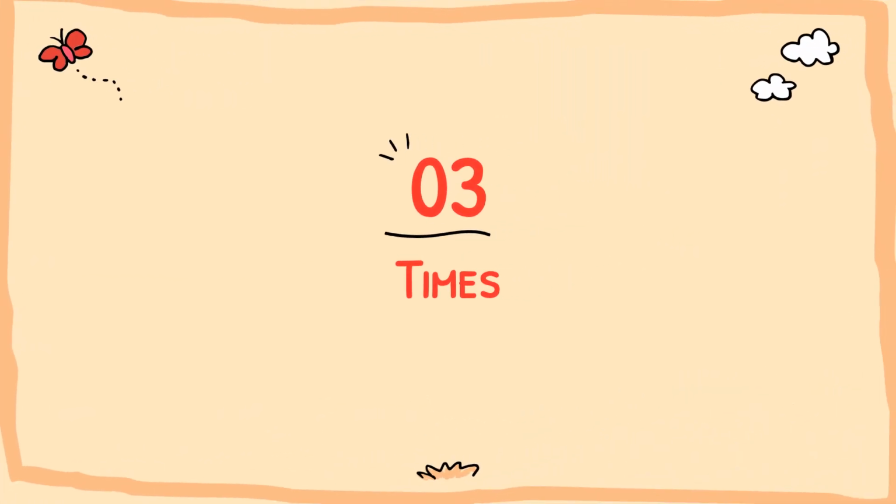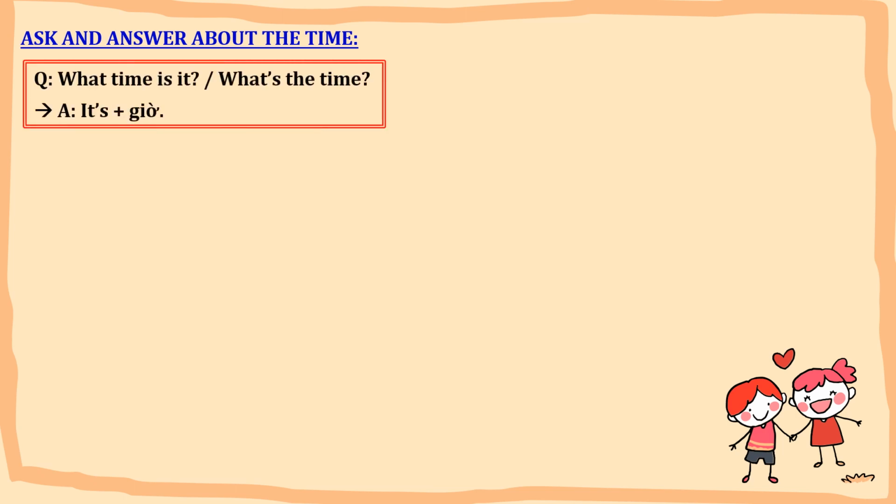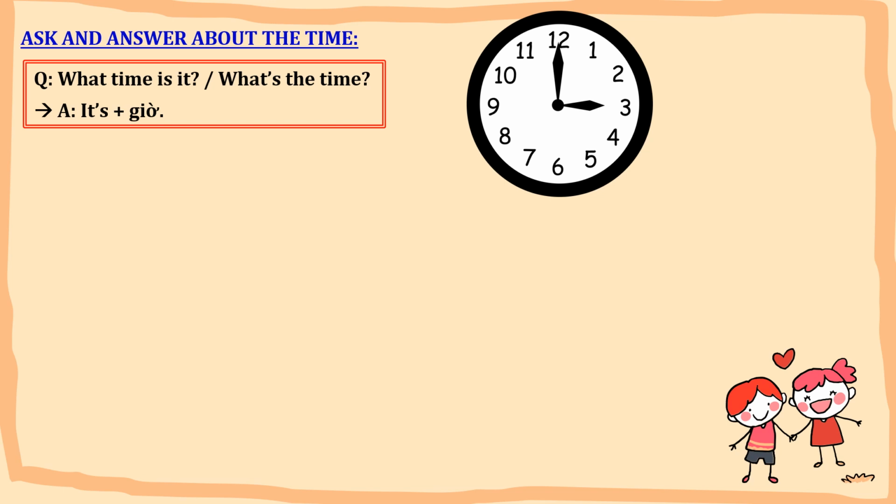Okay, we move on to the next part. Number 3, ask and answer about the time. Okay, so how to ask and answer about the time? To tell about the time you have 2 ways. You can say what time is it or what is the time. And look at this. This is a clock. On the clock we have 2 hands. The big hand is the minute hand and the smaller hand is the hour hand.